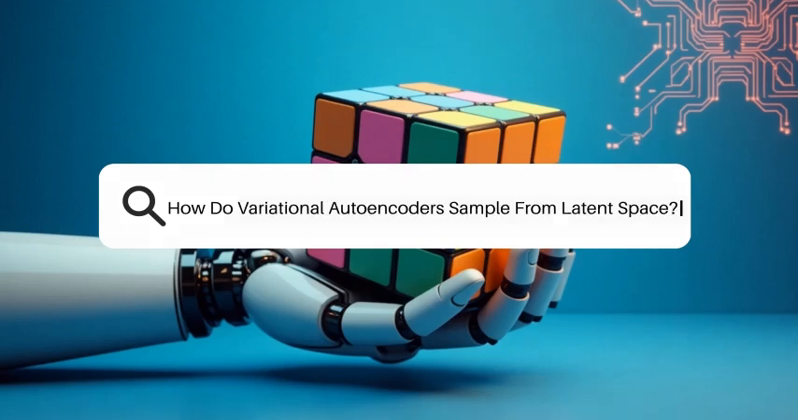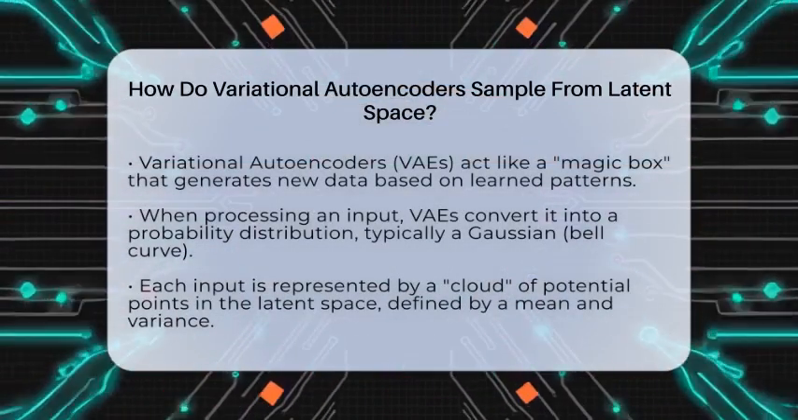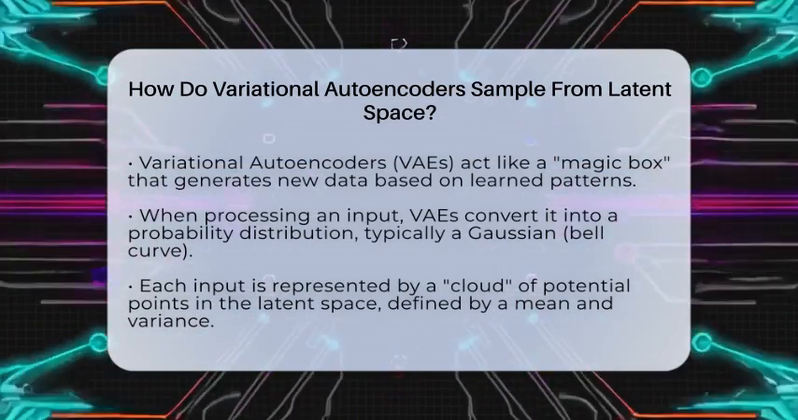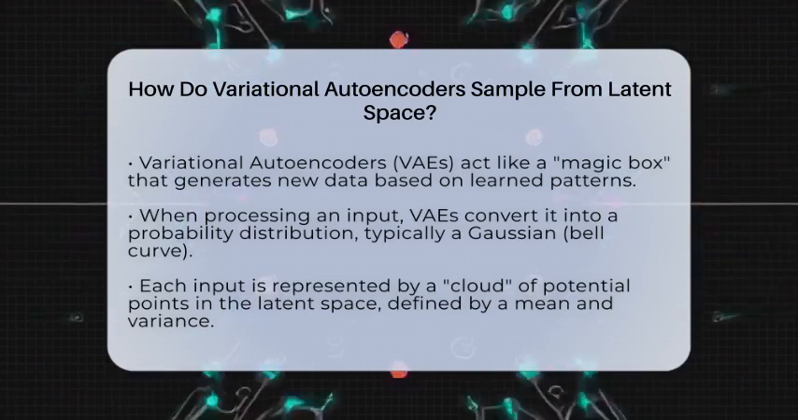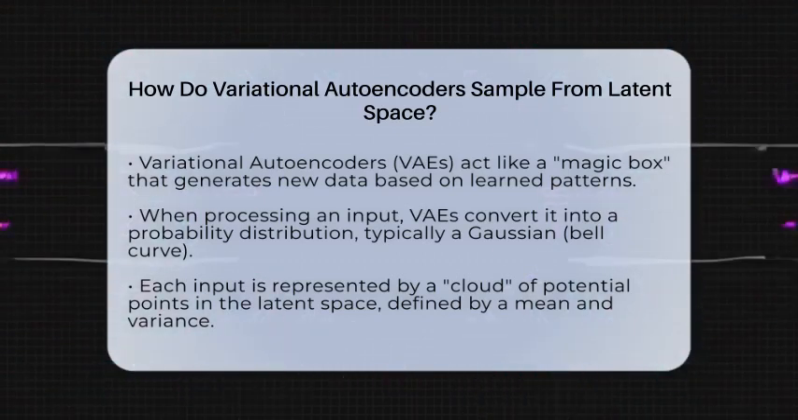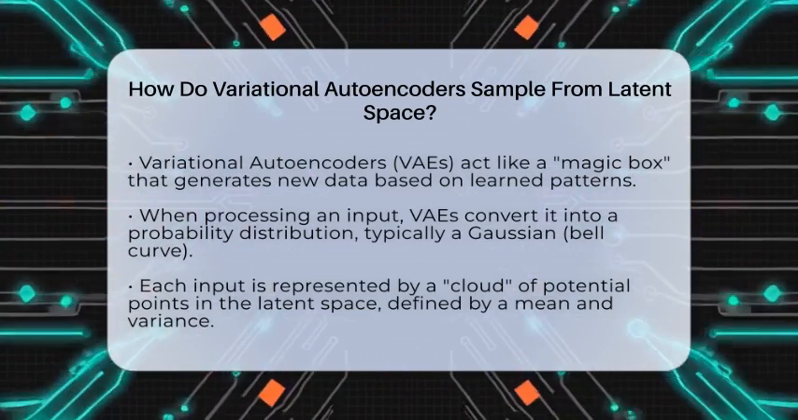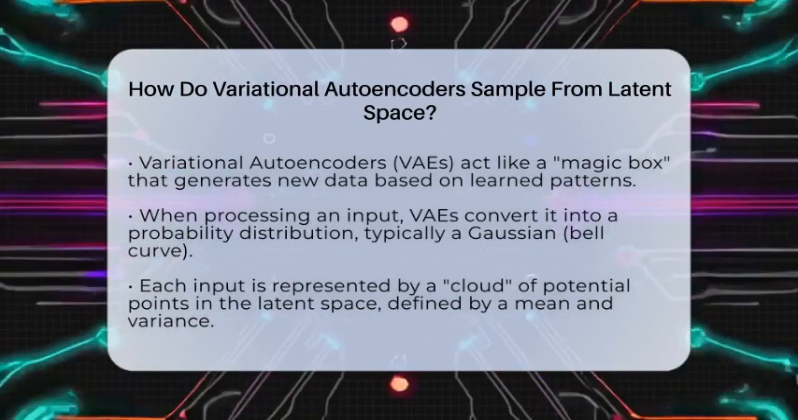How do variational autoencoders sample from latent space? Imagine you have a magic box that can create new images or sounds based on what it has learned. Variational autoencoders are like that magic box in the world of artificial intelligence. They help computers generate new data that looks like real things. But how do they do this? That's what we're here to find out.